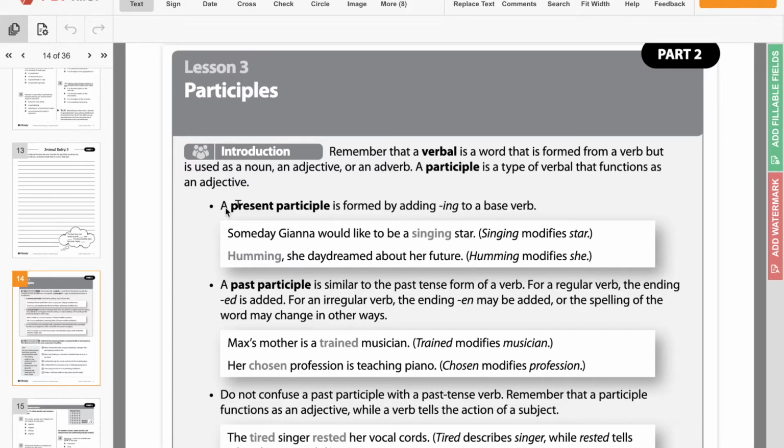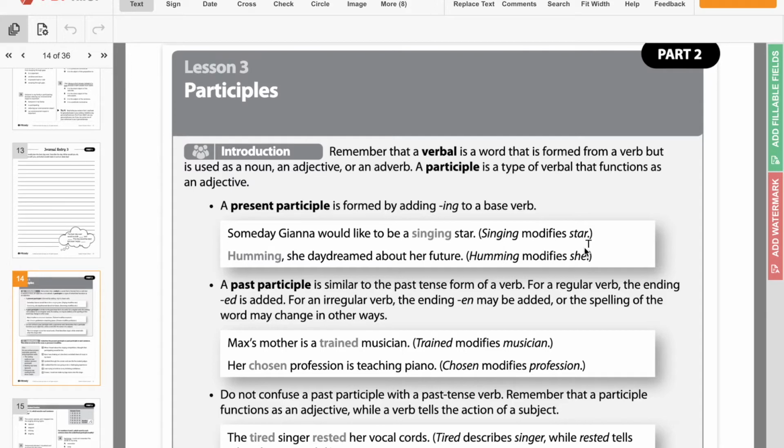So again, the present participle adds ing to a verb and makes it function as an adjective. So these words are describing the other stuff in the sentence. So like it tells you singing is describing star and humming is describing she.